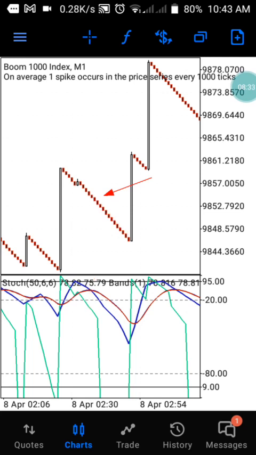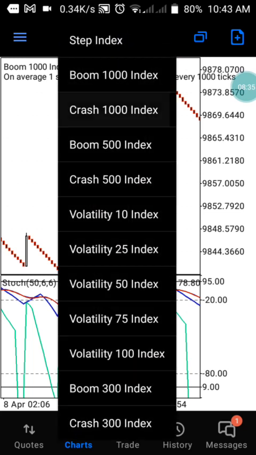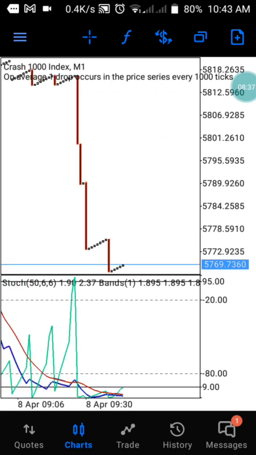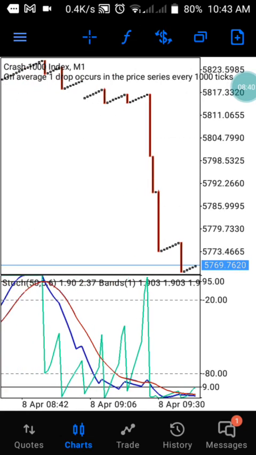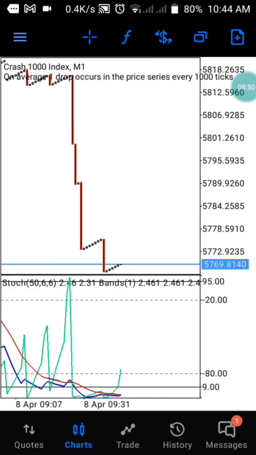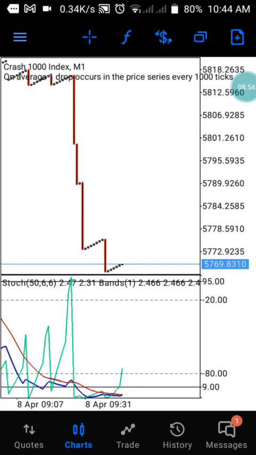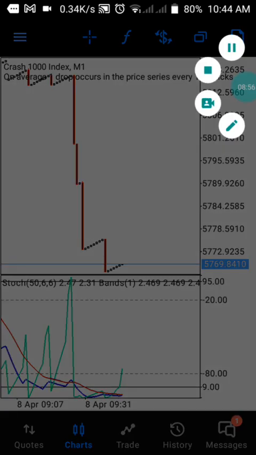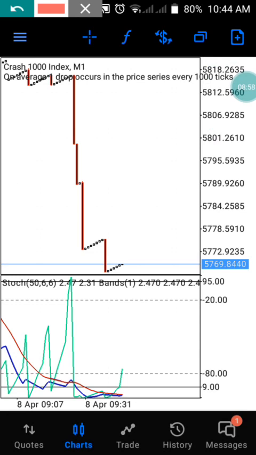Let me show you exactly how it also works on Crash 1000. It works on Crash 1000 because of the following. How you take your trade at this particular time is, anytime the blue line is crossing above the red line, that is exactly the time you are going to be taking it on Crash 1000 on the 1 minute time frame. You see, anytime the blue is crossing above the red line, that is exactly when you are going to be taking the trade.